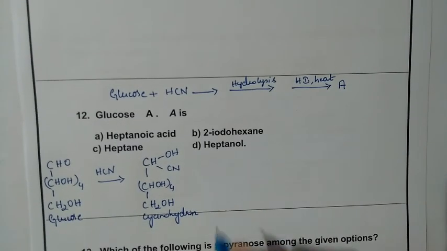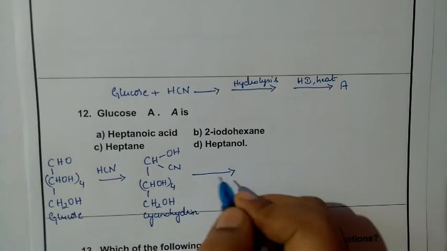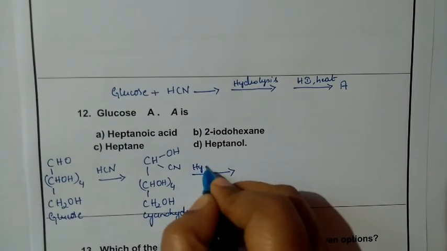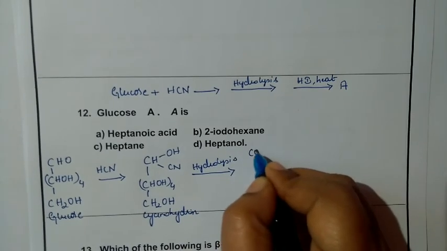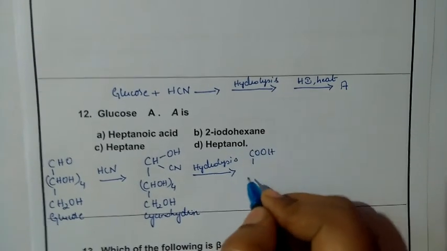This is our cyanohydrin from the glucose taken. Then it is further hydrolyzed. Hydrolysis gives rise to the compound.